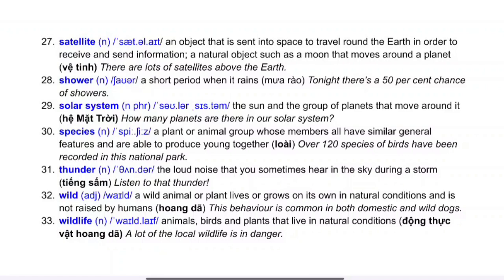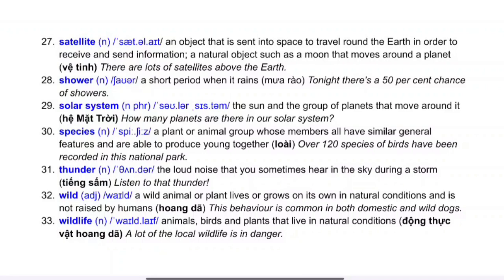28. Shower. It is a short period when it rains. Example, tonight there is a 50% chance of showers. 29. Solar system. It is the sun and the group of planets that move around it. Example, how many planets are there in our solar system?